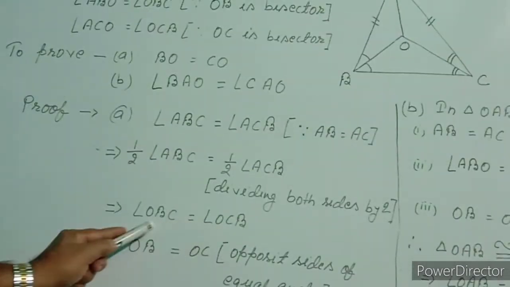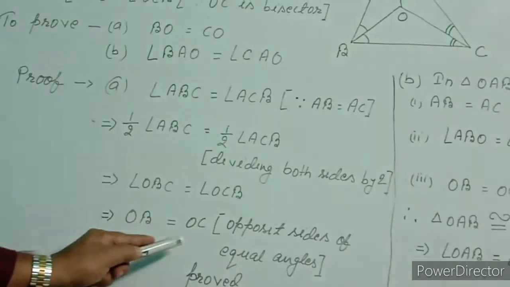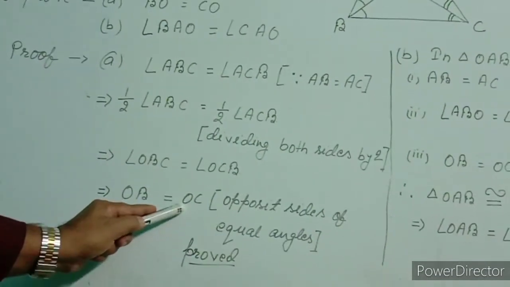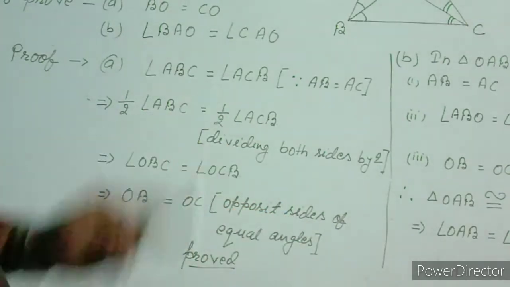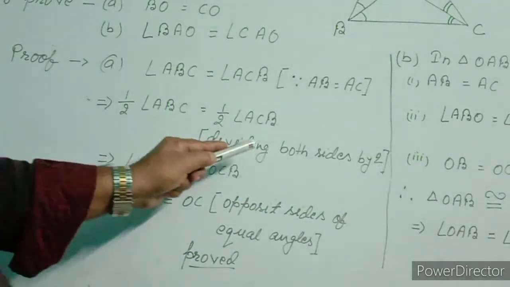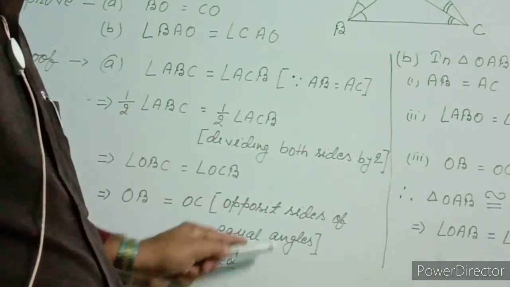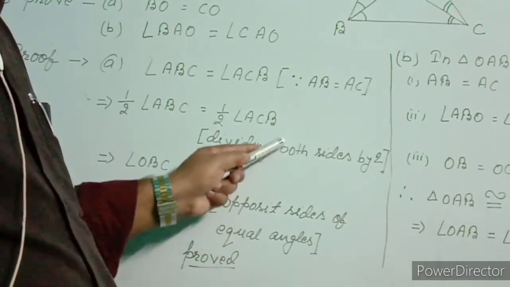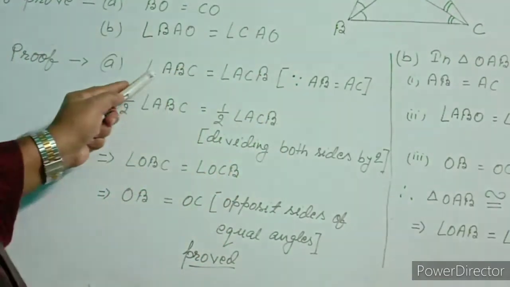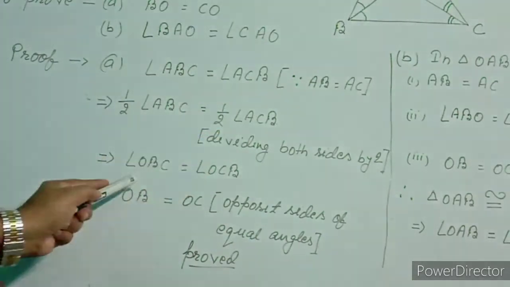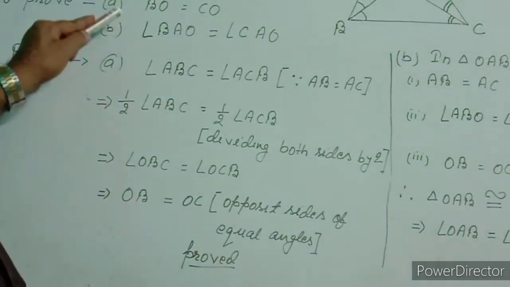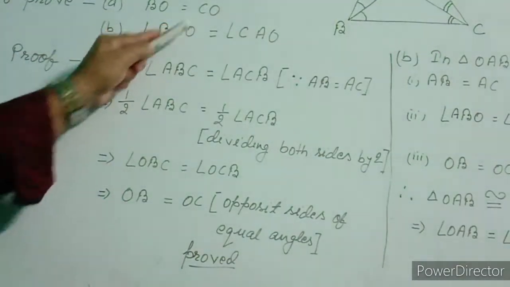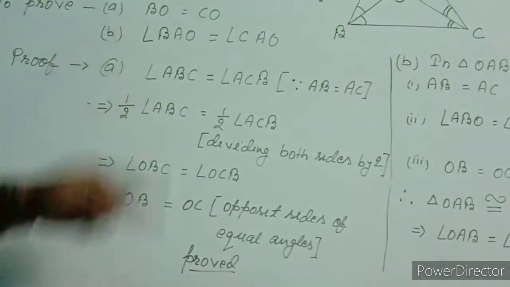Since angle OBC is equal to angle OCB, therefore OB equal to OC. In bracket I wrote opposite sides of equal angles. This is very important to write in bracket. These are the reasons to write this statement, these steps. So we proved A: BO equal to CO, or OB equal to OC, both are the same.